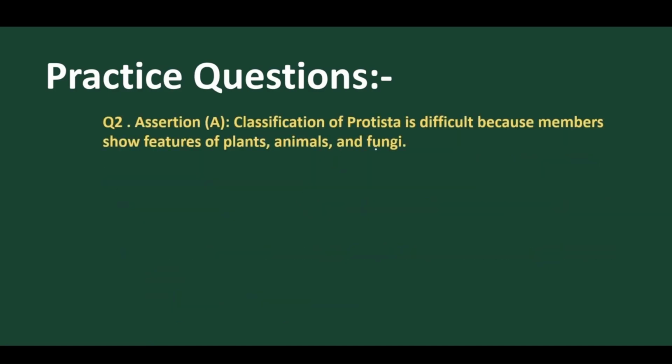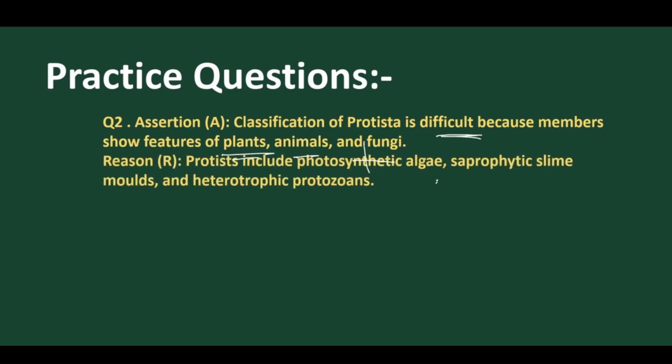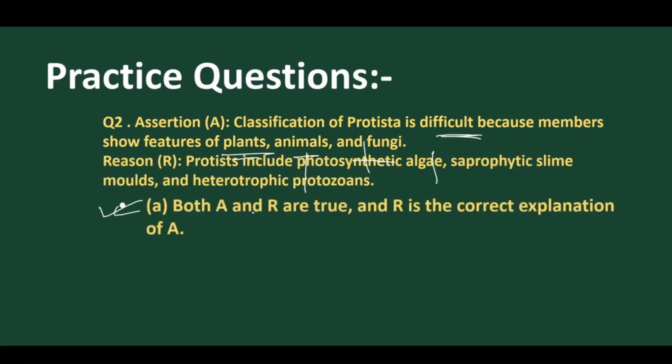Next question: classification of Protista is difficult. Yes, it is very difficult because the members have all these features, for which photosynthetic algae, saprophytic slime molds, and heterotrophic protozoans are included. So A is right and R is the correct explanation.